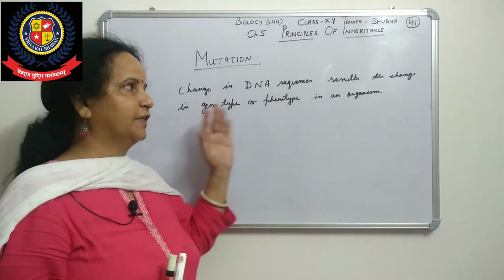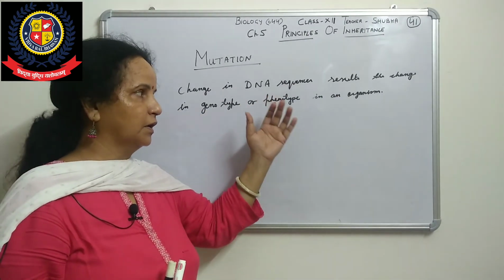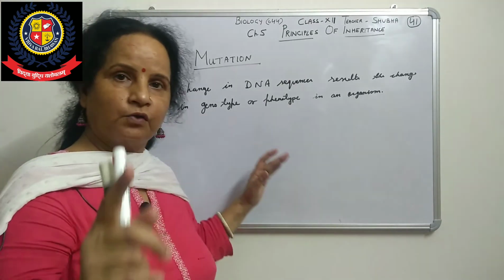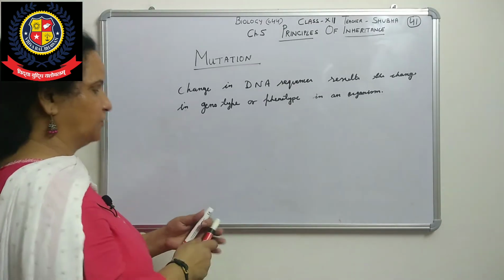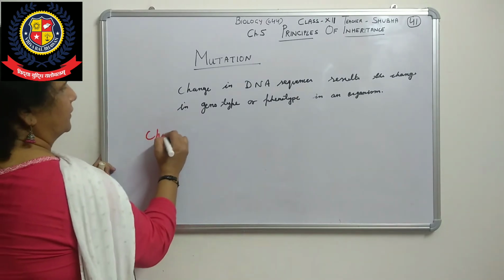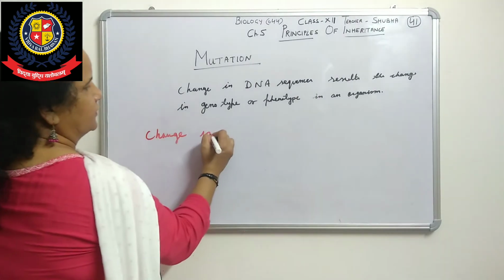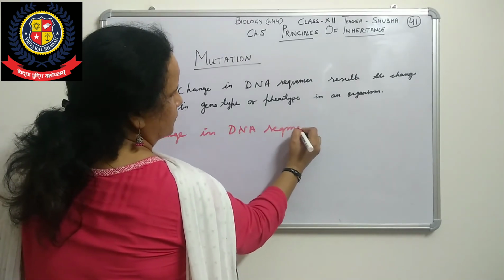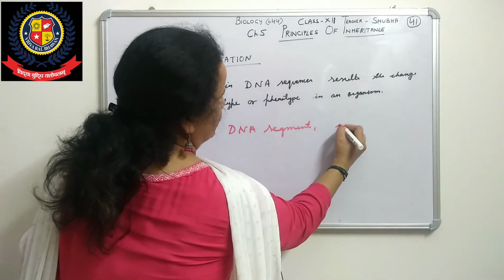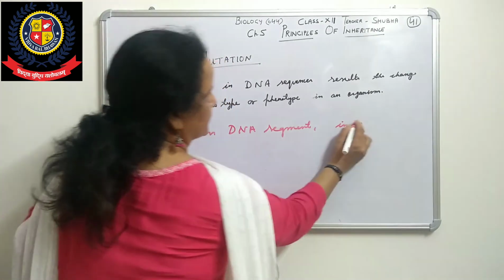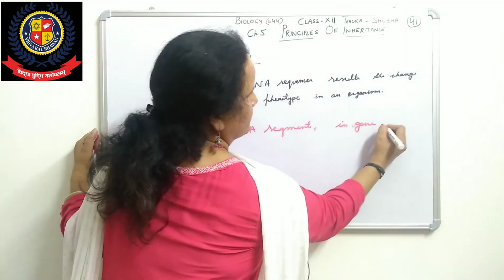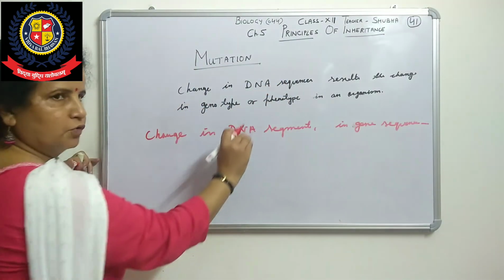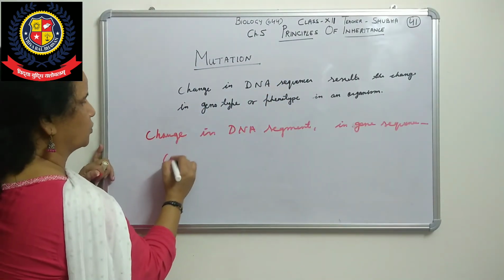So if there is any change in that DNA segment, it will disturb the gene sequence, and overall it will be present in the chromosome. So there is a change in the chromosome.